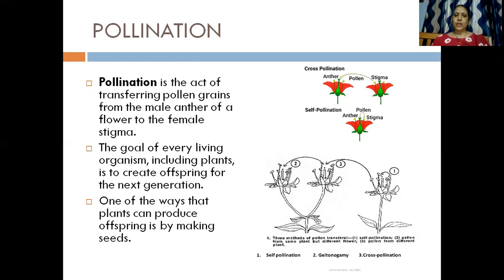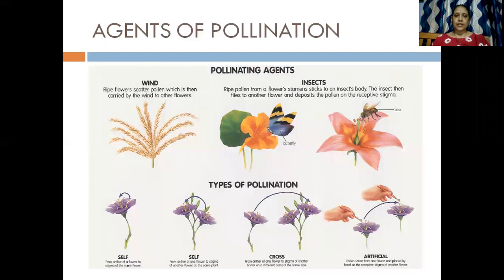But a question arises here, how does that pollen grain get carried from the anther to the stigma, in the same flower or in a different flower or on a different plant altogether? So we need to understand the types of agents.